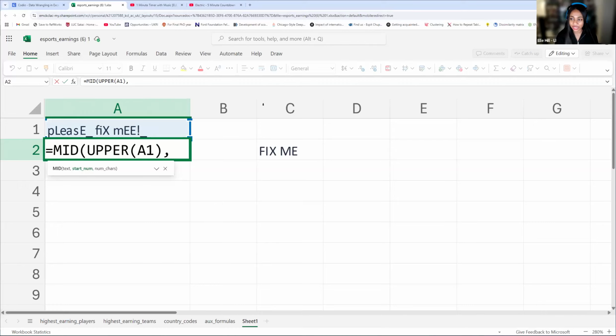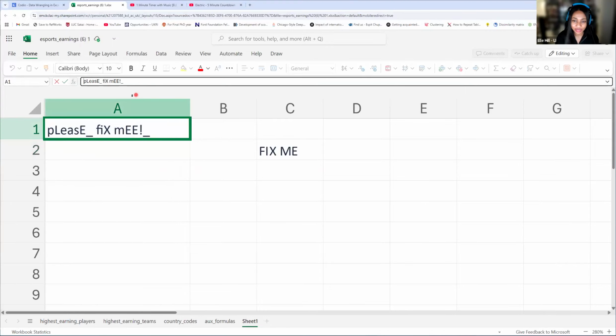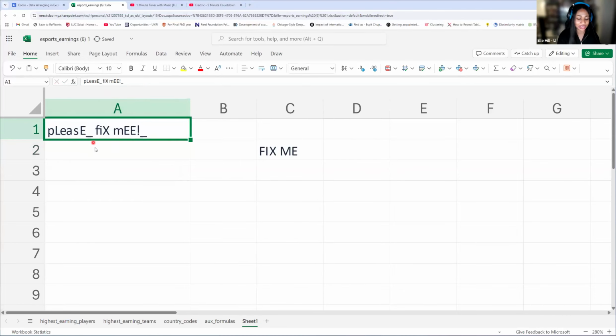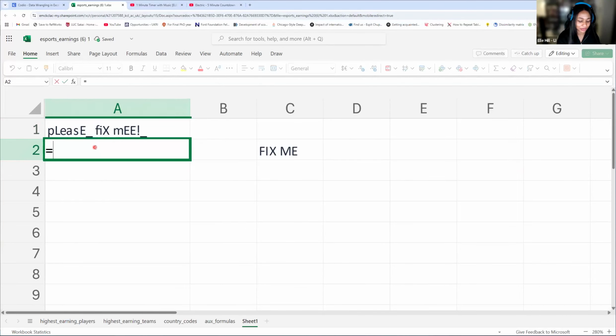So let's go ahead and get this annotation. We need to start where this F is. So that's 1, 2, 3, 4, 5, 6, 7, 8. So we're starting at 8. But I might actually have a space. Let me see if there's a hidden space here, because I might not see it. So I know it says 9. Oh, there's a hidden space. Okay, so there's a space I can't see, right before that fix. So let's count that now that I actually see it.